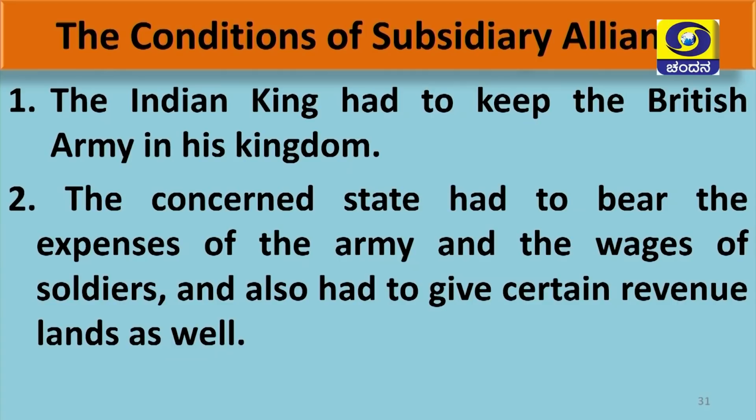The first term of subsidiary alliance is that the Indian king had to keep the British army in his kingdom. Not only just keeping the army, he had to maintain its expenses. That means the concerned state had to bear the expenses of the army and the wages of soldiers too, and also had to give certain revenue lands to the British East India Company.